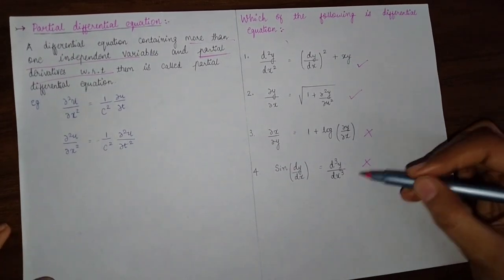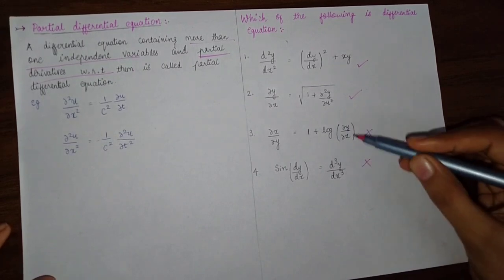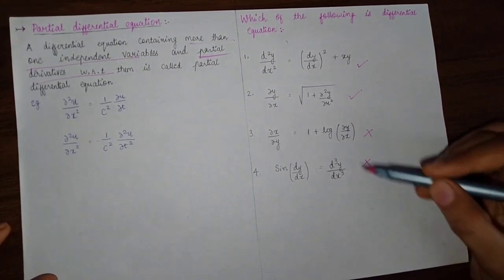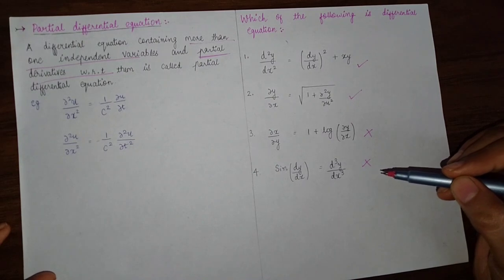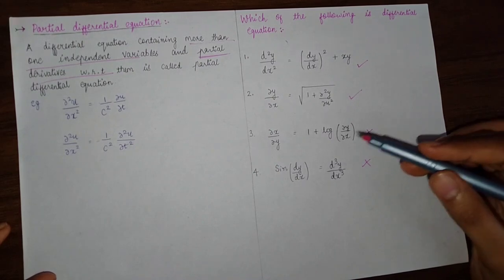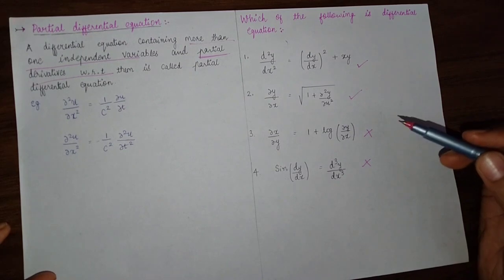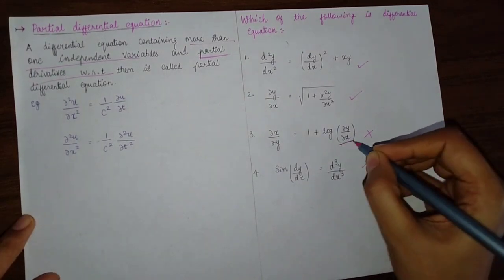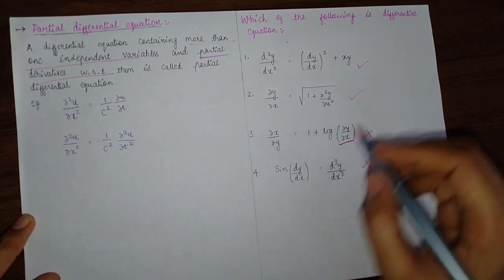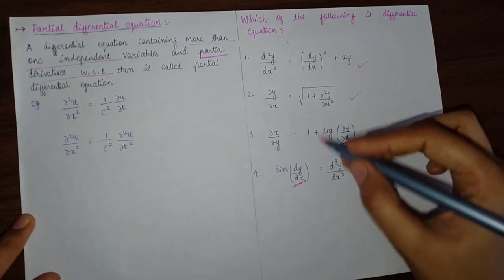Why are they not differential equations? Because the differential coefficient should be independent of the function, it cannot be treated as a variable. As a coefficient, del y by del x and dy by dx should be independent.